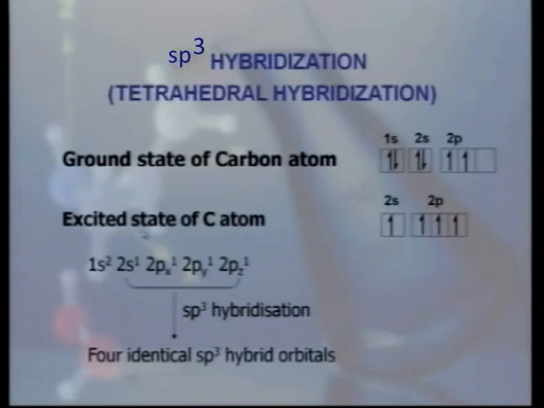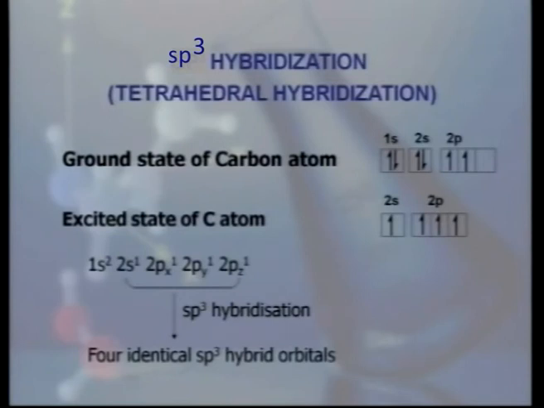How is it possible? In the excited state of carbon atom, a 2s electron gets promoted to the vacant 2p orbital, and now there are 4 unpaired electrons present in the s and p orbitals. In case of sp3 hybridization, 1 s and 3 p orbitals combine together, resulting in the formation of 4 identical sp3 hybrid orbitals. These orbitals are identical in terms of energy, shape and length.